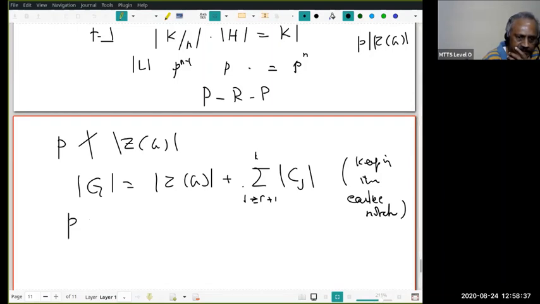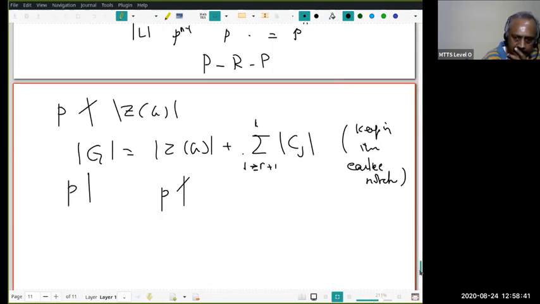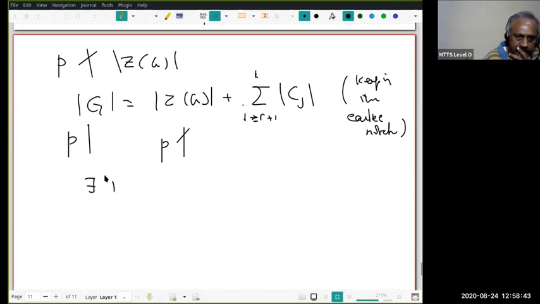Now P divides mod G and P does not divide the order of the center, as usual. Therefore, there exists a j such that P does not divide mod Cj, exactly like in the proof of Cauchy's theorem for the general case.